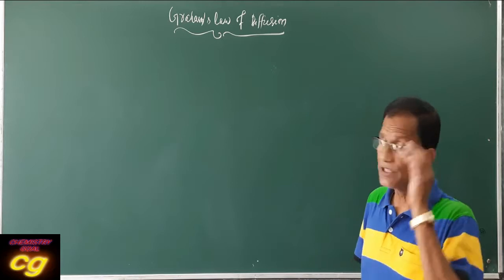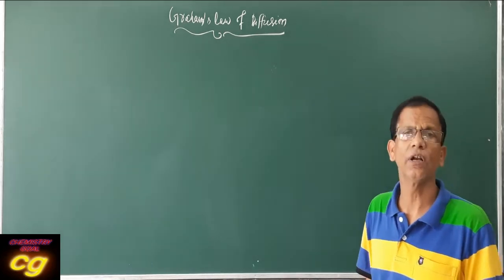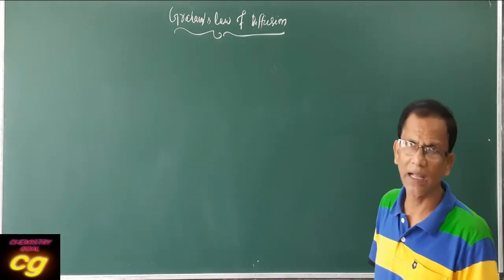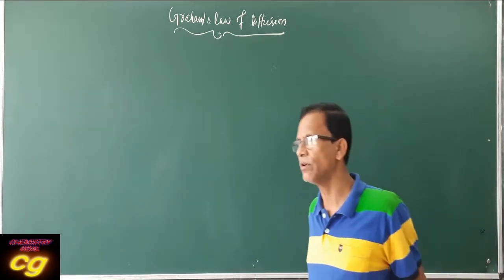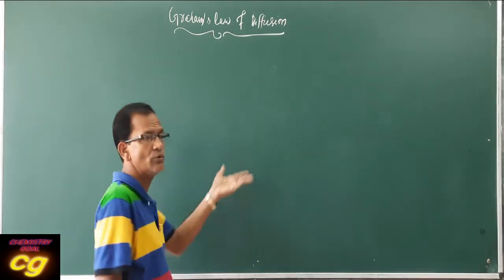So let us discuss the statement of Graham's law of diffusion, the formula derived by Graham's law, and the relation between the rate of diffusion and the velocity, the temperature, the mass.